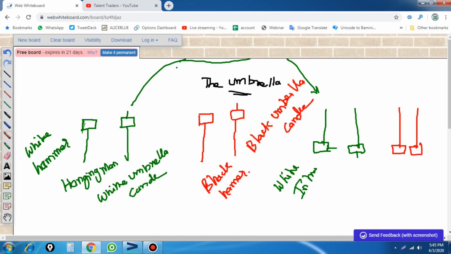These single candlestick patterns are very powerful. This is the black inverted hammer, or we call it a shooting star. Here we call this the white inverted hammer or shooting star. This is also called a shooting star.